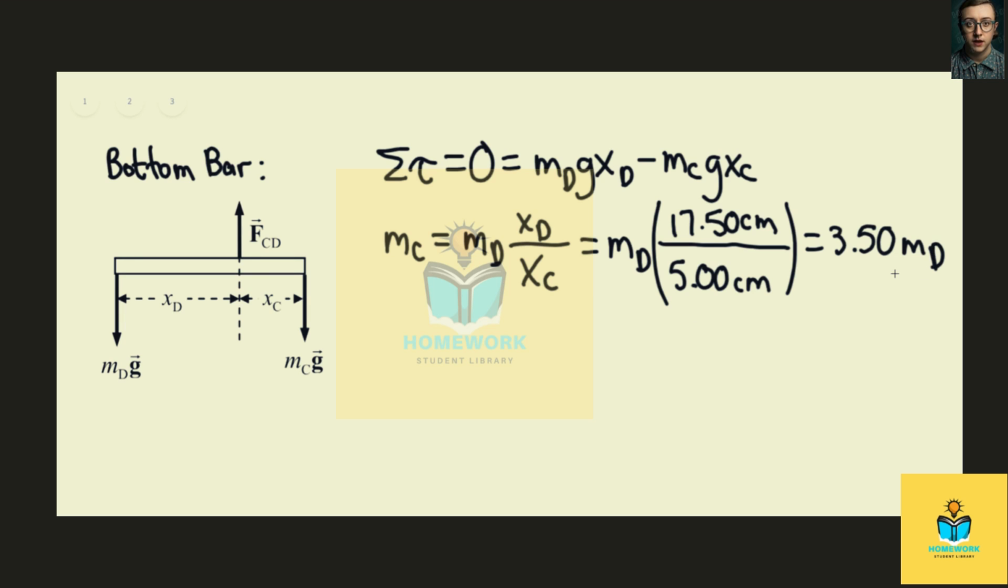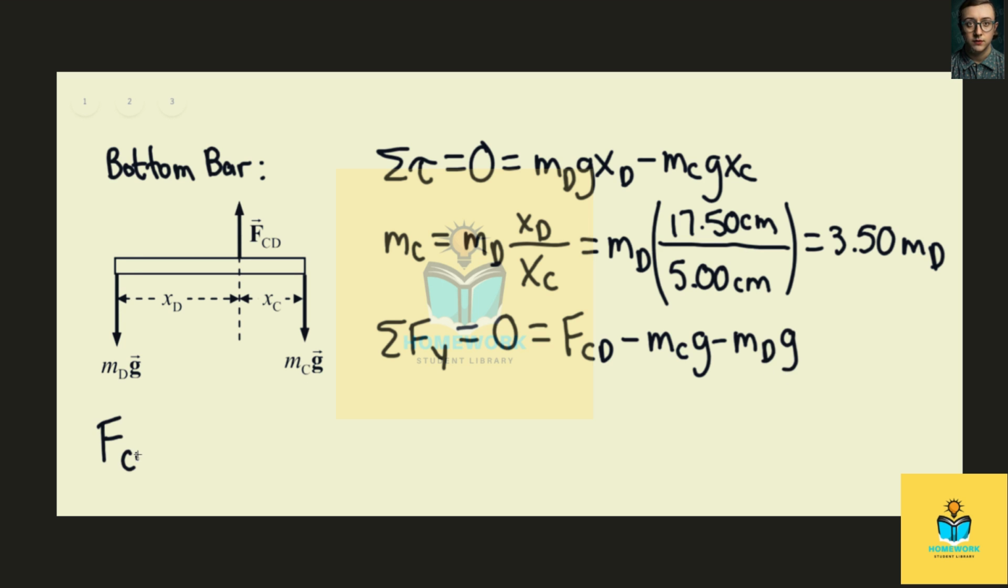m sub d. And so we can apply the sum of forces in the y direction. This system has translational equilibrium in the y direction, so this is going to equal 0. And we can say that this equals force sub CD minus m sub c times g minus m sub d times g. And so we find that force sub CD equals 4.50 m sub d times g. And we can keep in